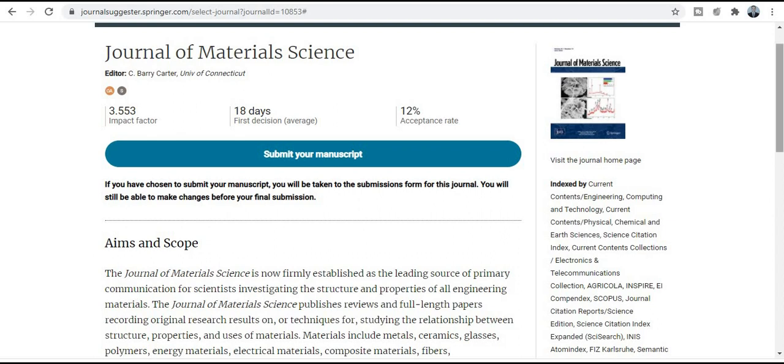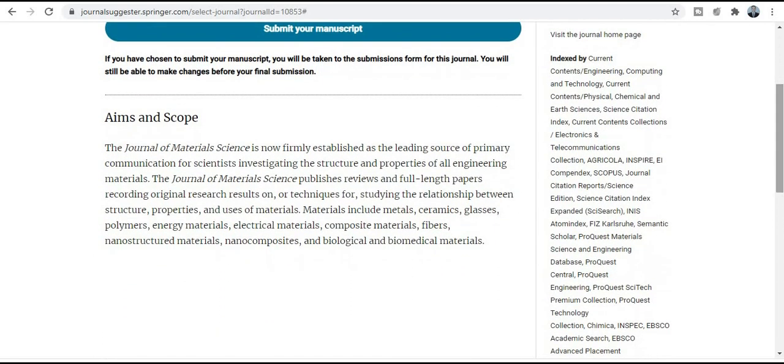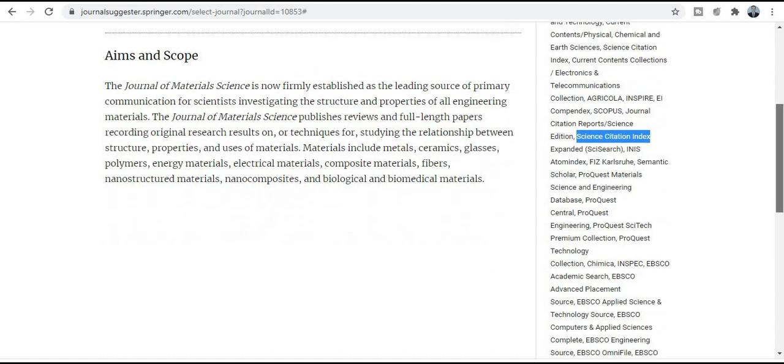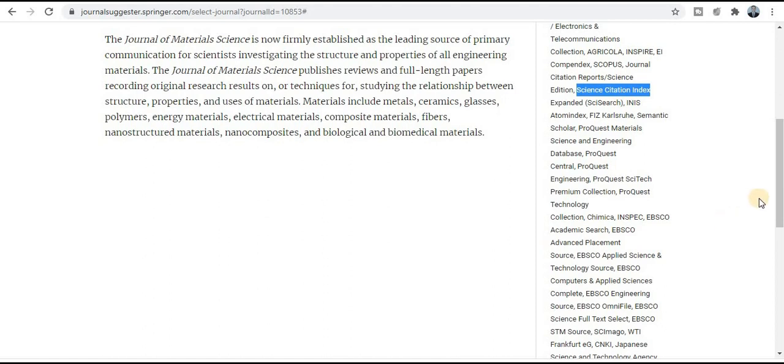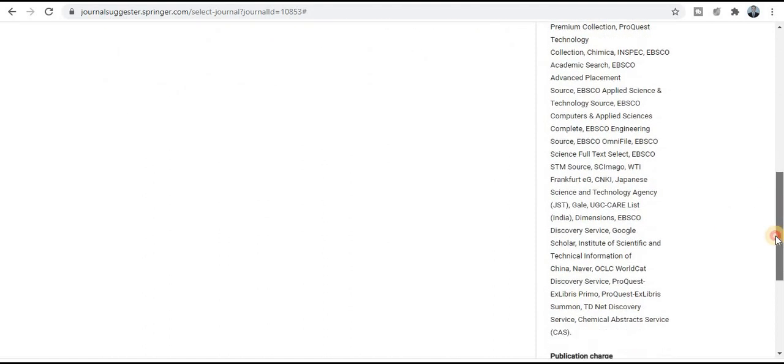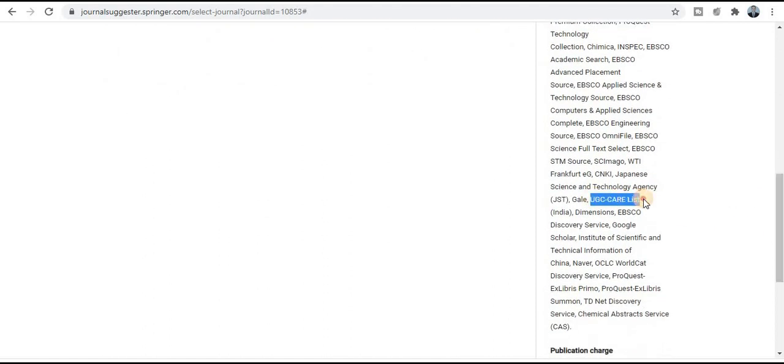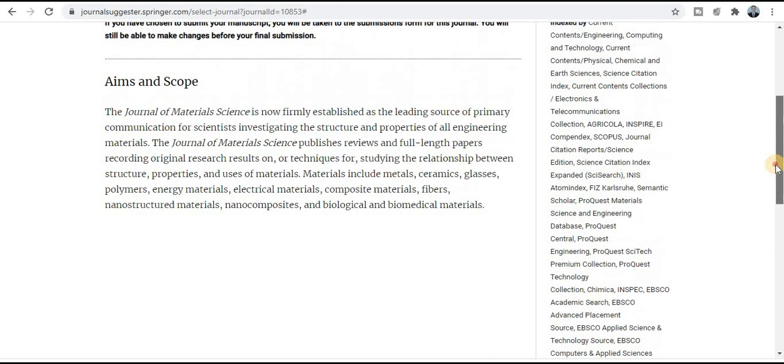Now if we focus on indexing, whether this journal is UGC CARE listed, Scopus, or SCI indexed, we can find each and every piece of information in the right hand side portion. Just see, Scopus index journal and also SCI index journal, and you can see many more indexings like UGC CARE listed journals here. So this is how we can search for the indexing.